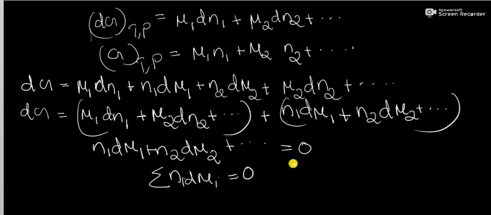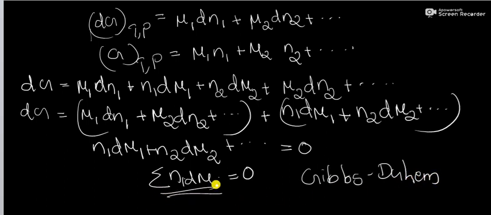This equation is called the Gibbs-Duhem equation. This is our famous Gibbs-Duhem equation. Then what is the significance of the Gibbs-Duhem equation?